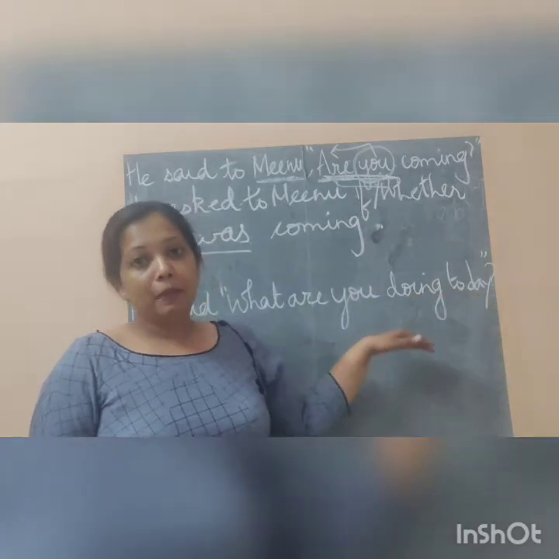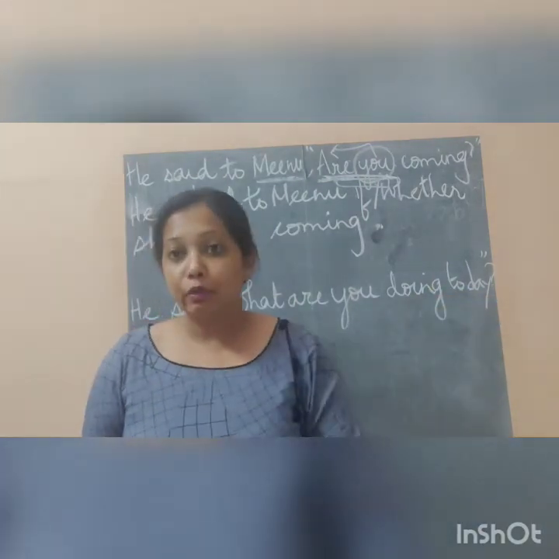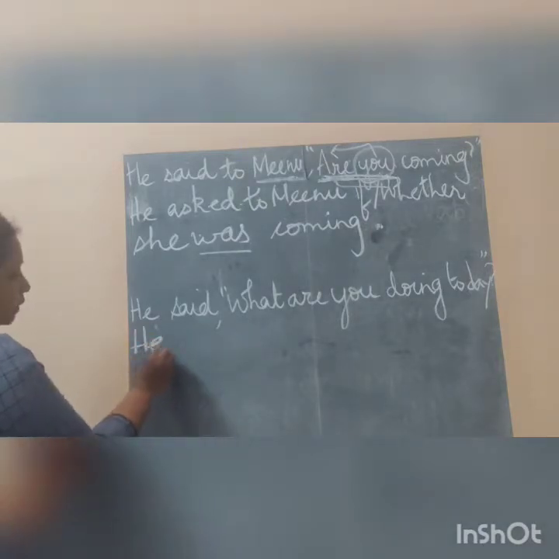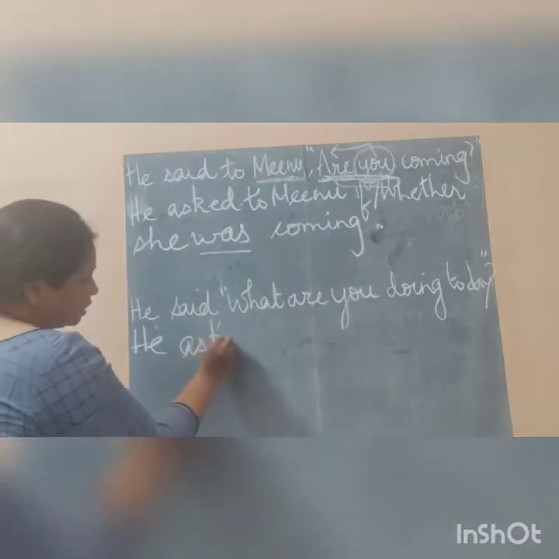Okay, so let's complete the sentence. When you come to here, I will be telling you. So let's see what you are seeing here. He said, what are you doing today? So what will be the change? Yes, we can change. He said will be changed to asked.